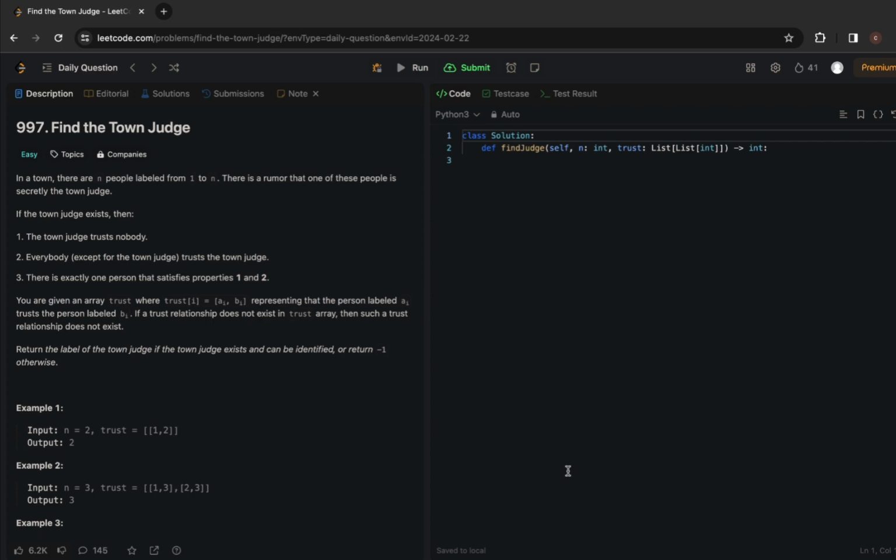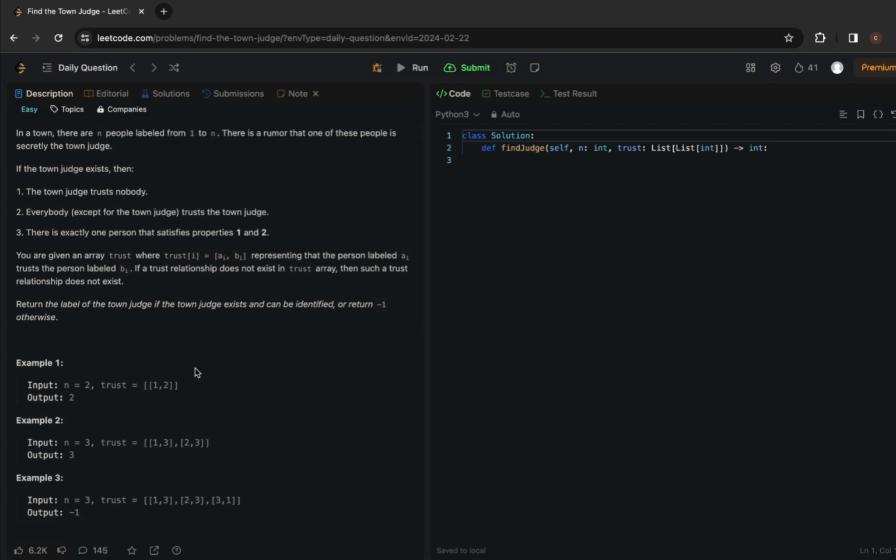Alright, so let's quickly code this up. We have a function findJudge given n and trust. So trust is the array of arrays which we have to iterate through. Now let's first initialize an empty array named votes. Since we'll be having the values 1, 2, 3, 4, we have 1 trusting 2, 2 trusting 3.